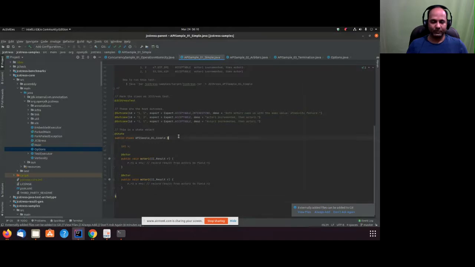So because I'm talking about stride, it is the number of cases it is going to execute. Basically, for one test to execute, it is going to create a state object, API sample 0 underscore simple, and to store the result it is going to create one II underscore result. The number of times it creates this object, and the same number of times it creates the result object, is my stride.